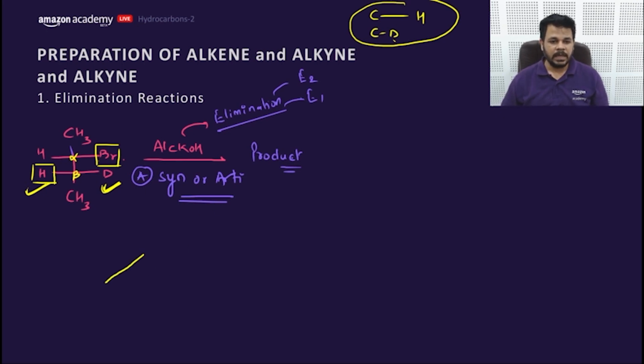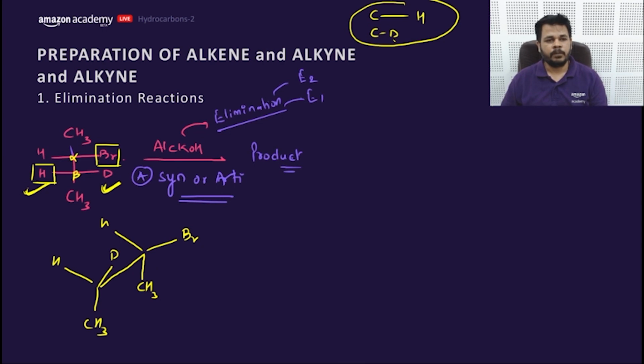So I'll firstly convert this, in a very easy way, into the Sawhorse projection. This is the Sawhorse projection, and then I'll make this Br and this H anti to each other to find out the product easily. This is the Newman projection of this given formula.